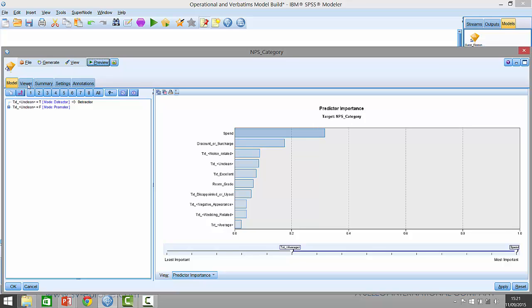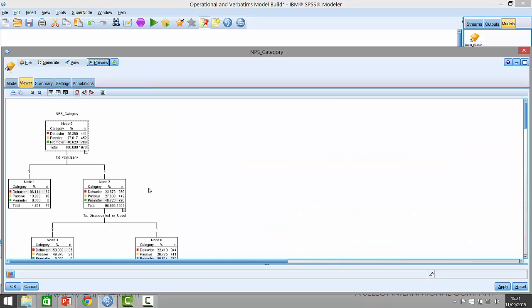If we look at the model, we can see that again what it's trying to do is partition the people who are really different from one another in terms of their responses. So if they mention unclean, for example, lack of cleanliness, then 86% of them are detractors. There's still only 72 records in there. Alongside that, we've still got 1,600 records left, but 48% of them are promoters.